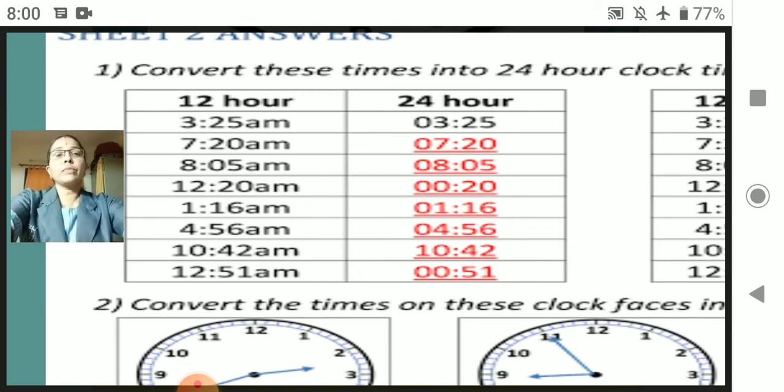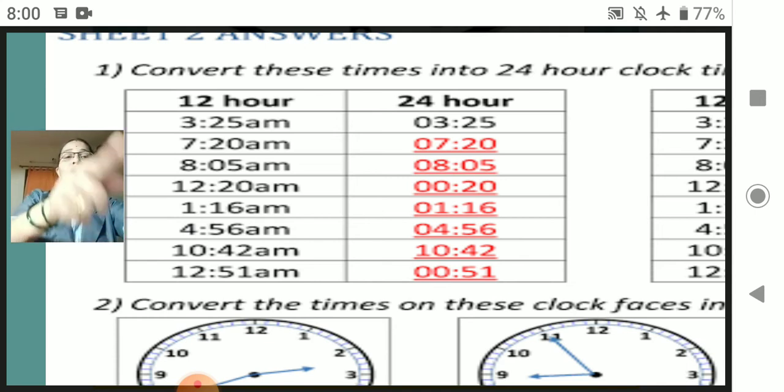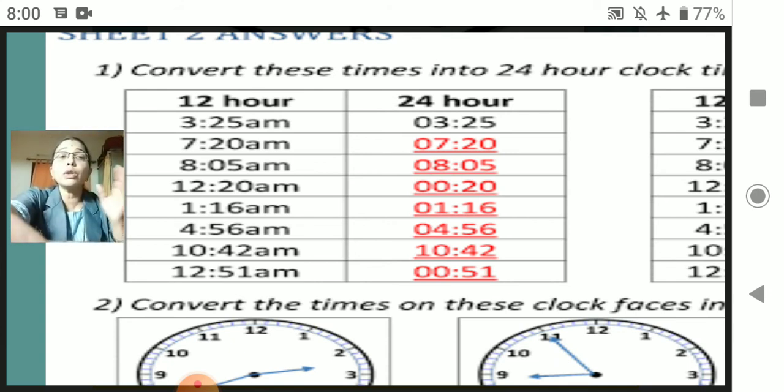3:25 AM, morning time. In the 24-hour clock pattern, it is 3:25 only. How much time has passed from 12 midnight? Only 3 hours 25 minutes has passed. So when it is AM, you don't need to convert the time into a larger number. After 12 o'clock you need to convert the time. You have to remember, only after 12 PM will you convert the time. Exactly after 12 PM, you will subtract 12.